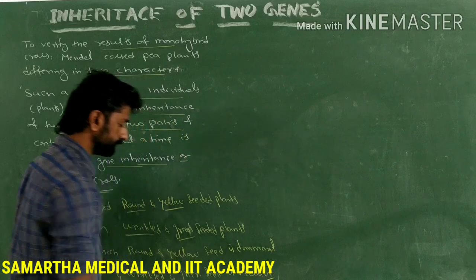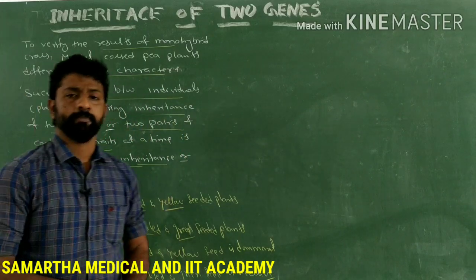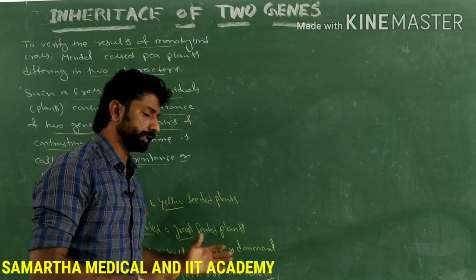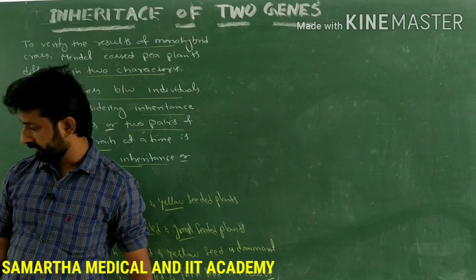Then let's see how Mendel conducted the cross by considering these characters.